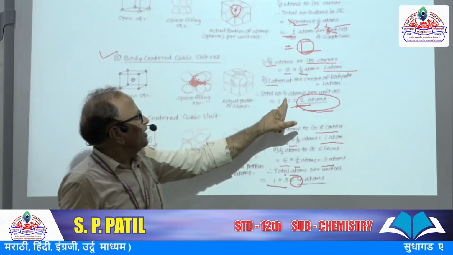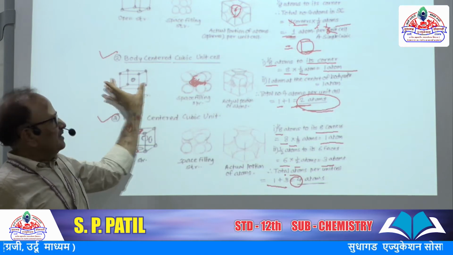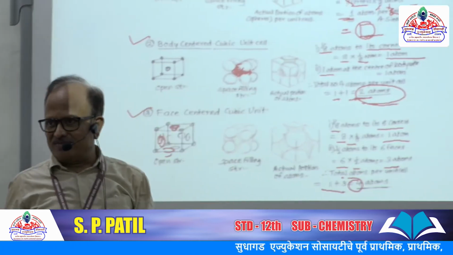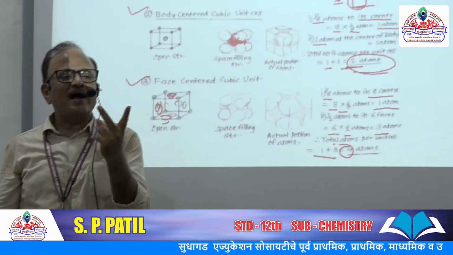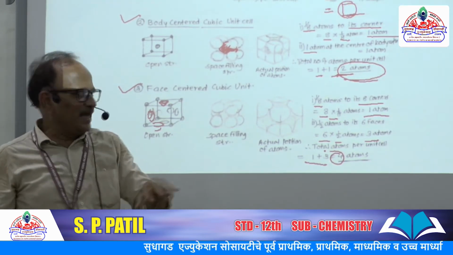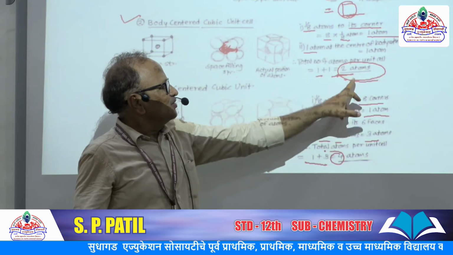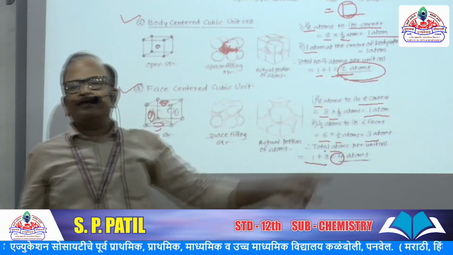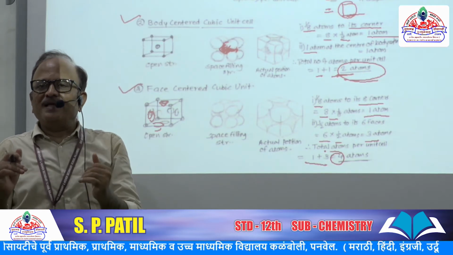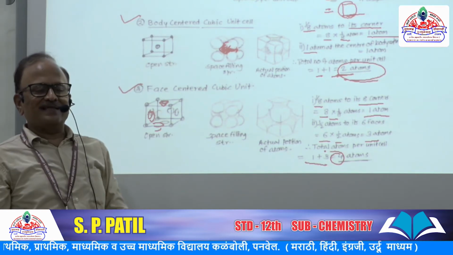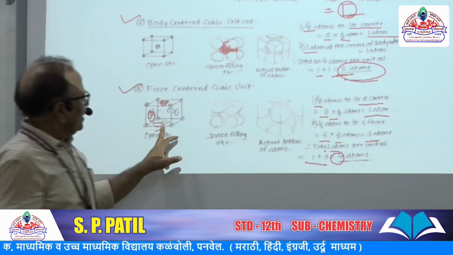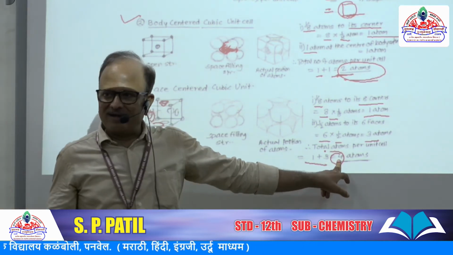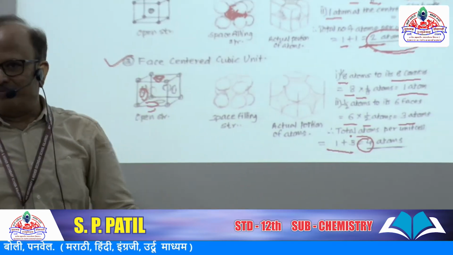Okay. Here, in that same unit cell, there is a total accommodation of 2 atoms. Means there are 2 atoms filled. So there are 2 atoms. Means than this, here the void space becomes less and the occupied space is more. In this face centered, again the total accommodation is 4 atoms.